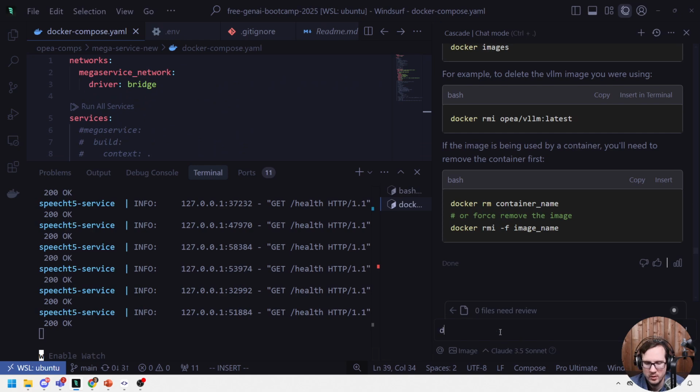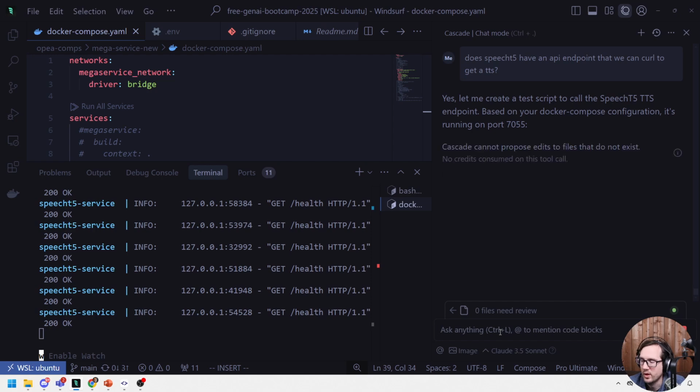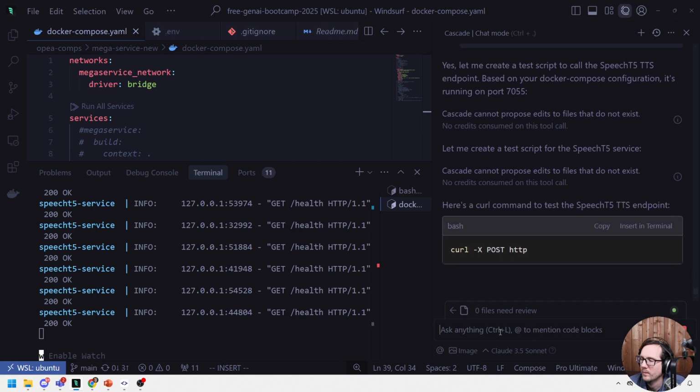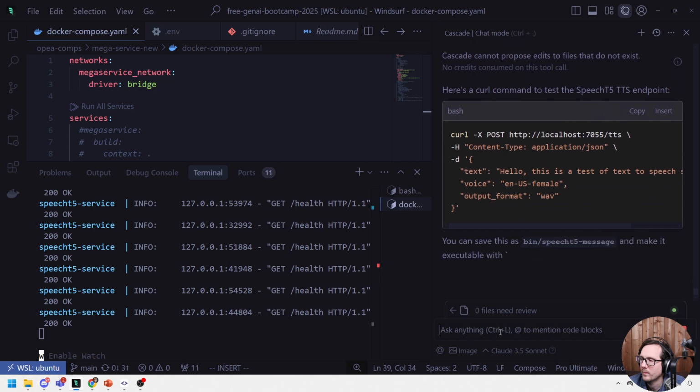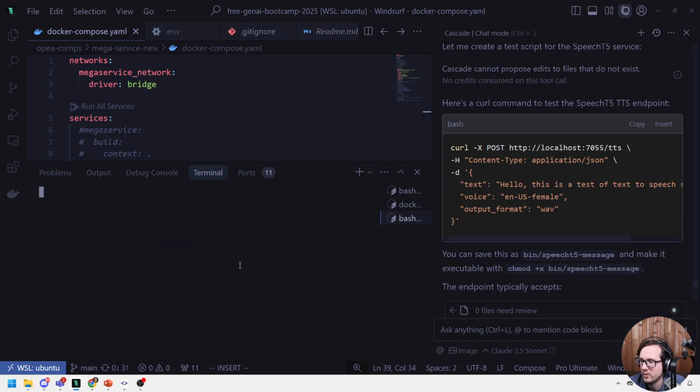So, does SpeechT5 have an API endpoint that we can curl to get a TTS? Watch, I'm going to be like, are you sure it can do this? It's like, oh, sorry, I just made it up. Okay, so I'm not sure if that's going to work, but we'll give it a try, and then we'll be embarrassed that we ever thought trying that, but we'll go ahead and paste it in.